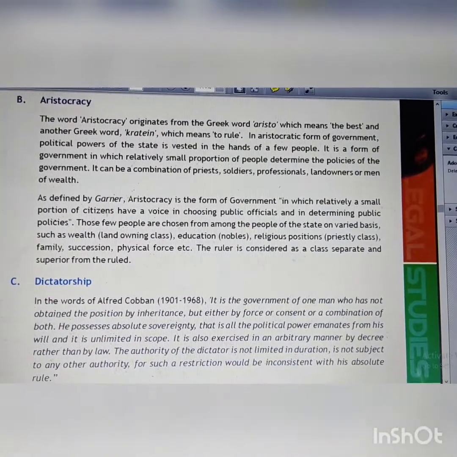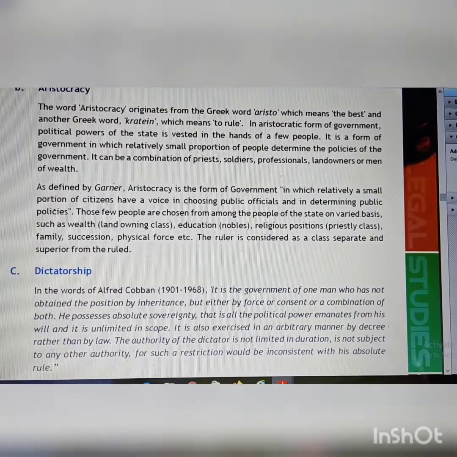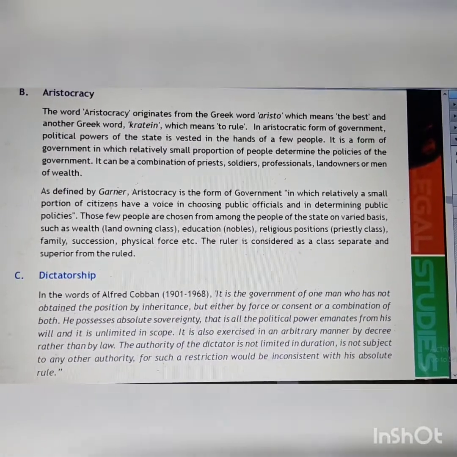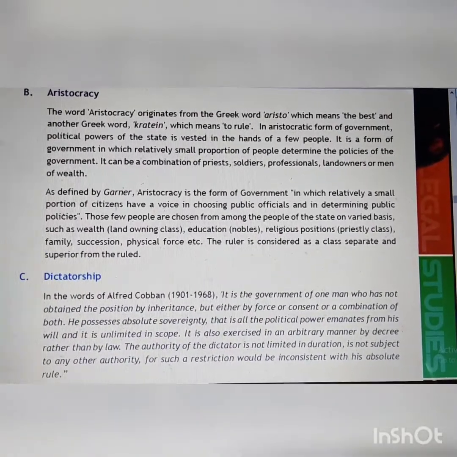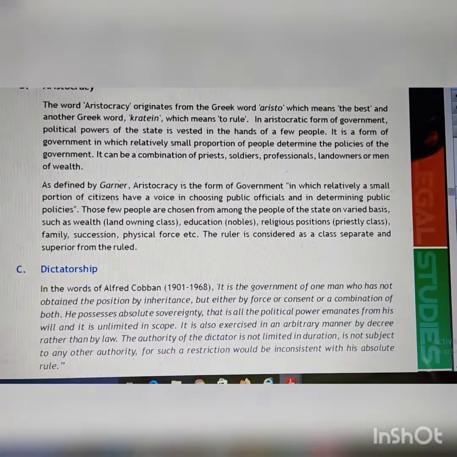Welcome class. We will continue with the class 11 legal studies series chapter 2 we have started, and I think we have covered 2 lecture videos on chapter 2. Now it's the third one in the line, and our topic is aristocracy. We were studying about the different forms of government, right?